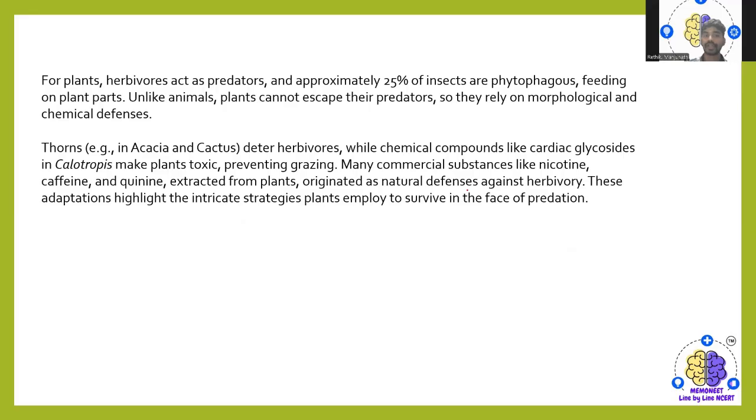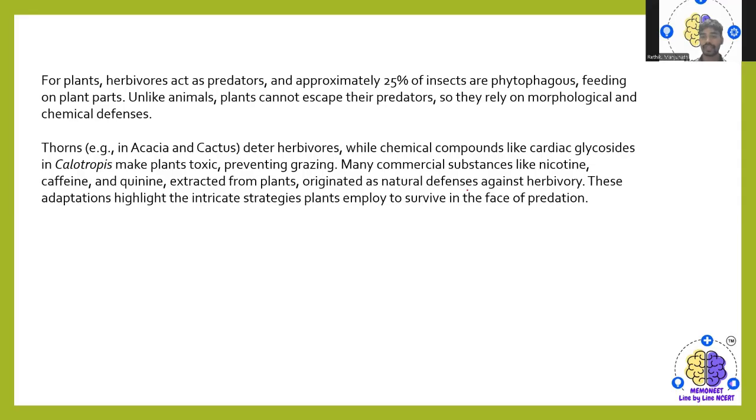For plants, herbivores act as predators, and approximately 25% of insects also act as predators, feeding on plant parts. Unlike animals, plants cannot escape predation, so they rely on morphological and chemical defenses, such as thorns, which act as a defense from herbivores, while some chemical compounds make the plant toxic, preventing it from being grazed.